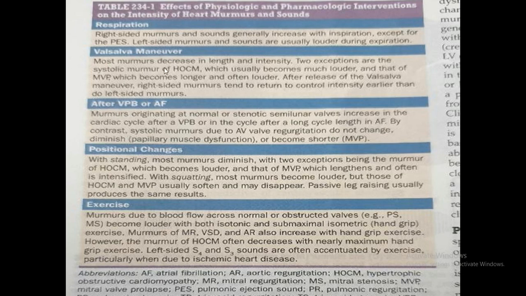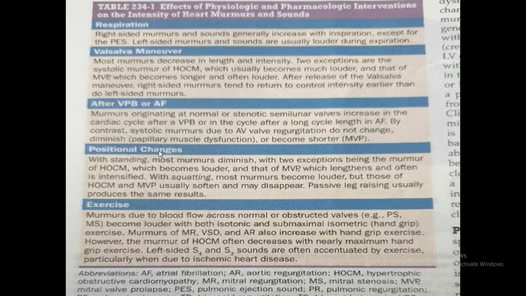So with the Valsalva maneuver, what happens? Most murmurs decrease. Only two murmurs increase: hypertrophic obstructive cardiomyopathy and mitral valve prolapse. These two murmurs get accentuated; all other murmurs go down with the Valsalva maneuver.